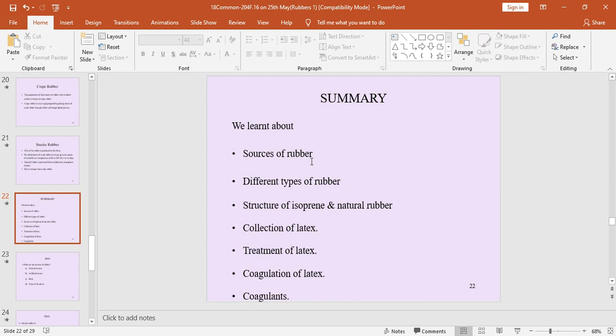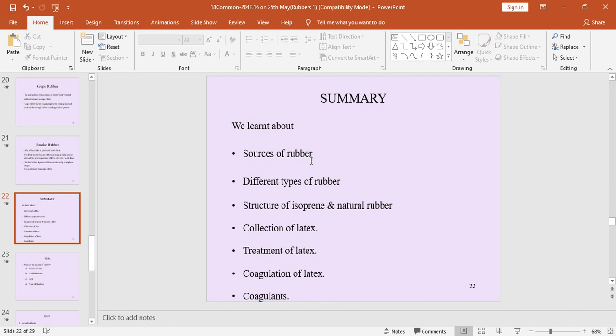Source of rubber means rubber trees. They have a milky colloidal liquid that is called latex. They give latex, and the rubber is natural rubber.